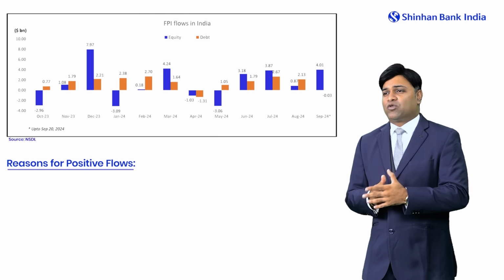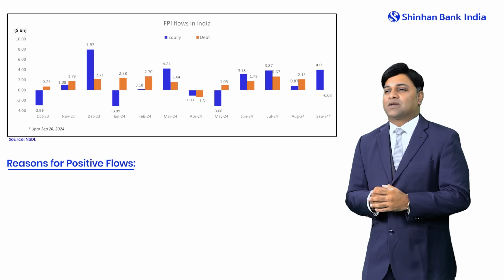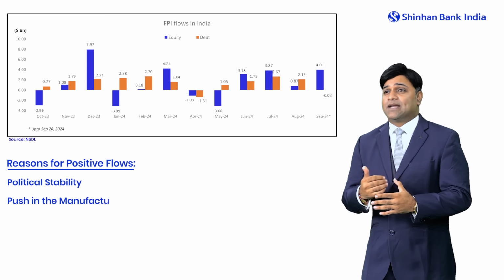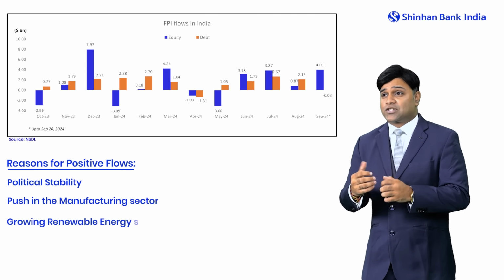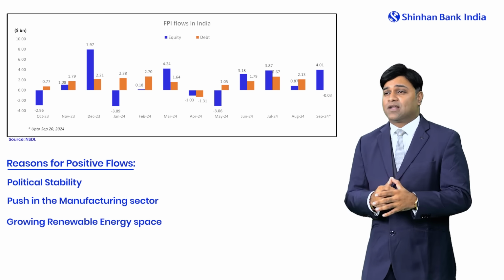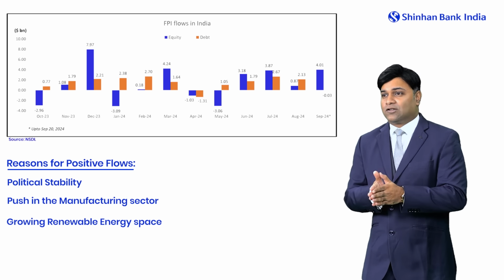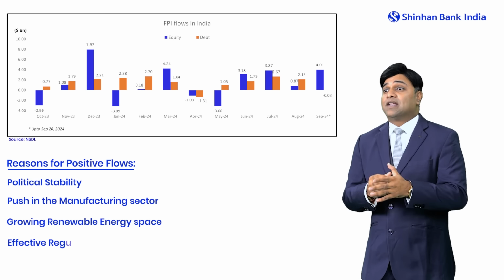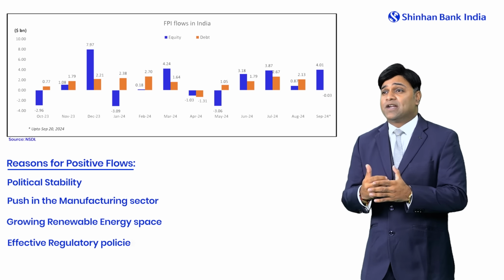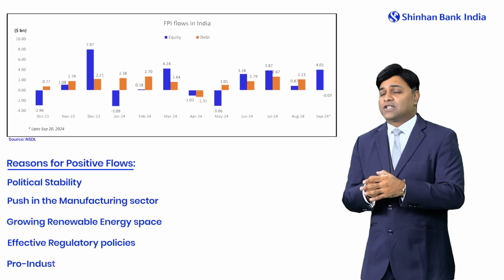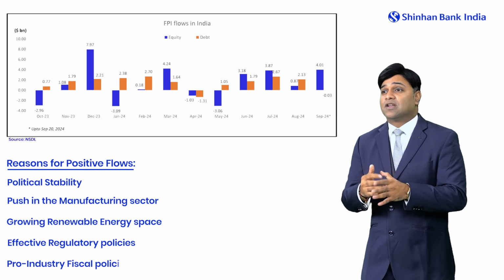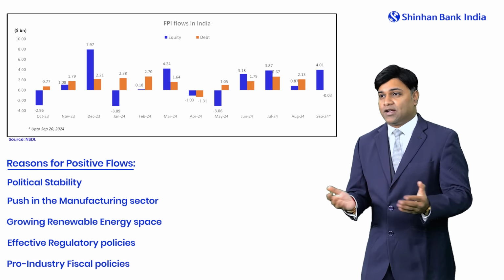The reasons attributed for these healthy flows: one, obviously, is the political stability, a major push in the manufacturing sector, which is gaining more traction, and the renewable energy space growing again and again, which is a major push from the government, which has its own targets by 2030. We have seen regulatory reasons, where the policies have been geared towards growing the markets, while the fiscal policies of the government have also been tremendous, which pushes the FPI flows higher.